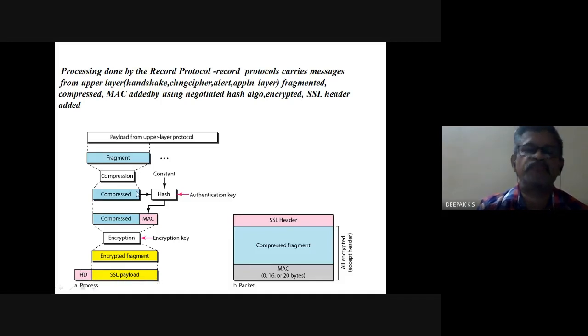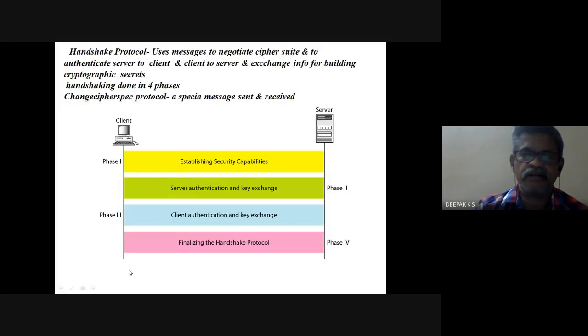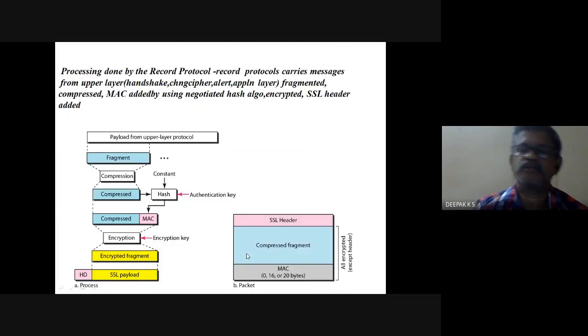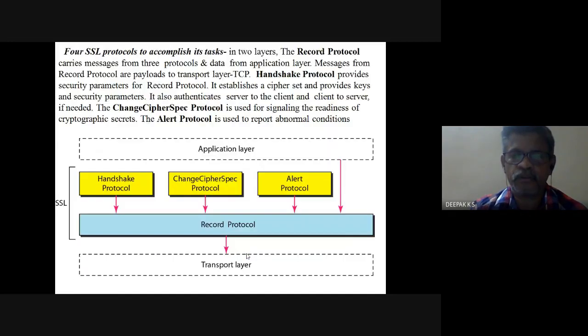So this much processing is done in this record protocol. Whatever is coming from these 4 is fragmented, compressed, a MAC is added, and then the header is added, and then it goes to the transport layer. All these things are done by this record protocol.